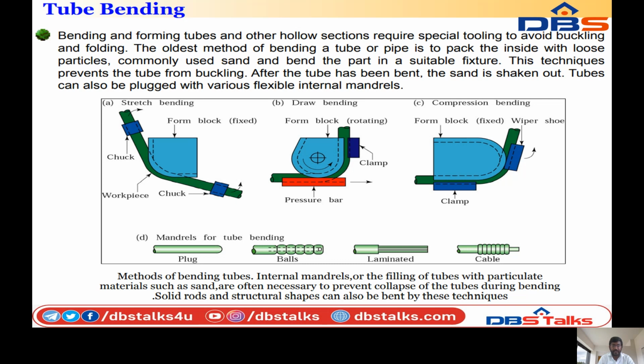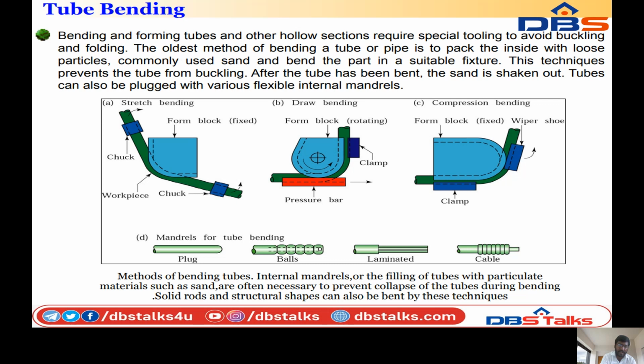We can see the figure here, which has three parts: figure A, figure B, figure C. Figure A is stretch bending, B is draw bending, and C is compression bending. So these are all the three types of bending operations: stretch bending, draw bending, and compression bending. We can see the figure also.